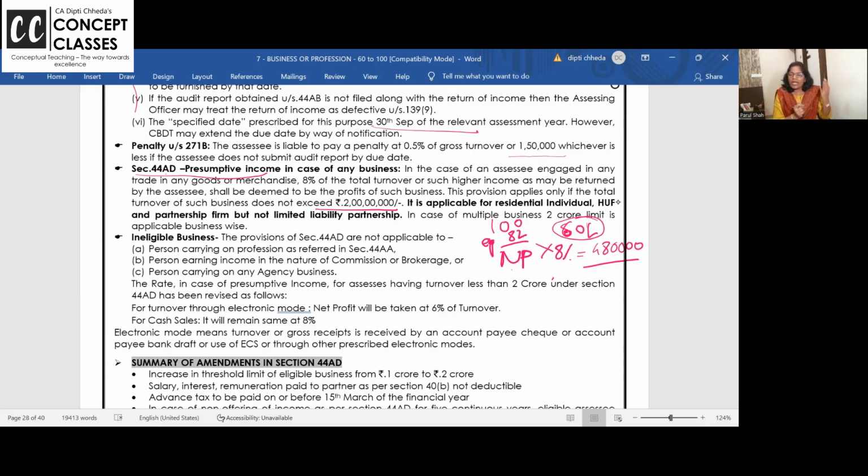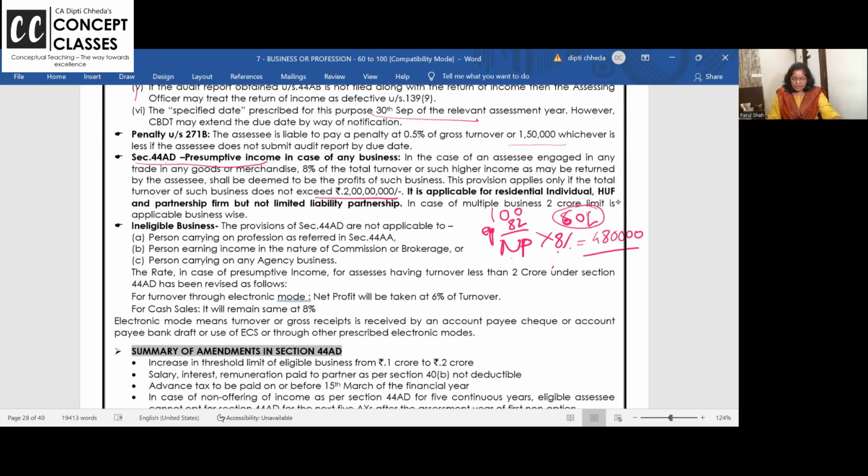Yes, you can show a higher amount. Ma'am, but in 8% net profit, is depreciation allowed? Is scientific research allowed? Nothing is allowed. All is assumed to be allowed in 8%. If it is a partnership firm, salary and remuneration to partners is also not allowed. Clear to all of you or not? Okay, right.